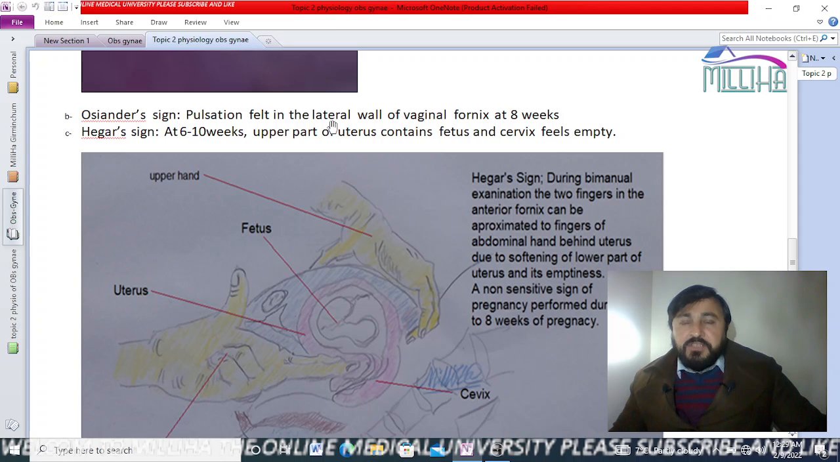Osiander sign is pulsation felt in the lateral wall of the vaginal fornix at 8 weeks. Osiander means O for octa, which means 8. This sign is seen at 8 weeks. H for hexa means 6, 6 to 10. Hegar sign is when the upper part of the uterus contains the fetus and the cervix feels empty. In the bimanual examination, the lower part of the uterus becomes soft and the upper part of the uterus is felt. That is called Hegar sign of pregnancy.